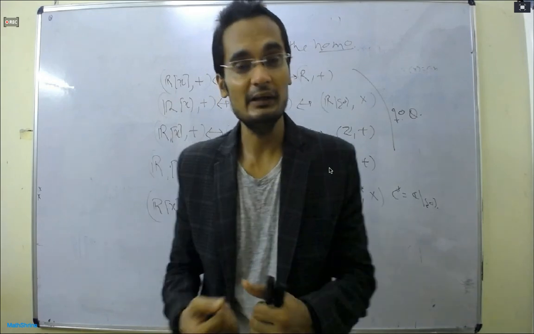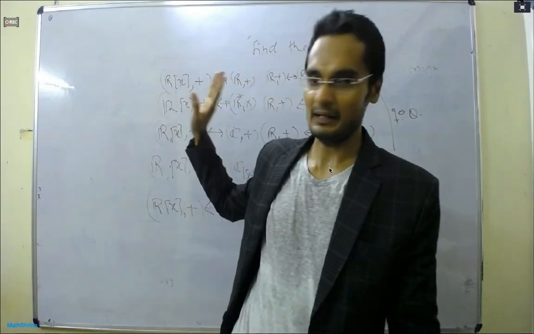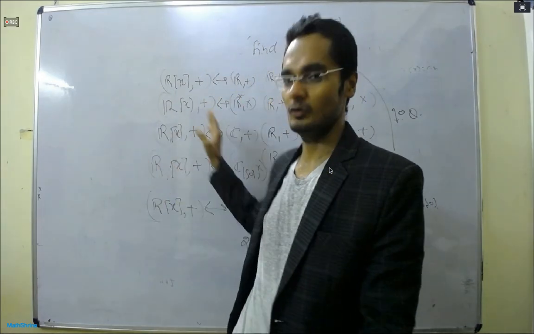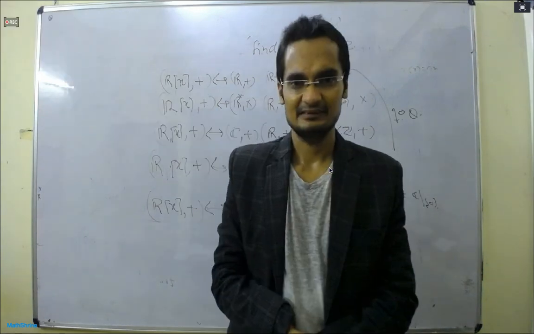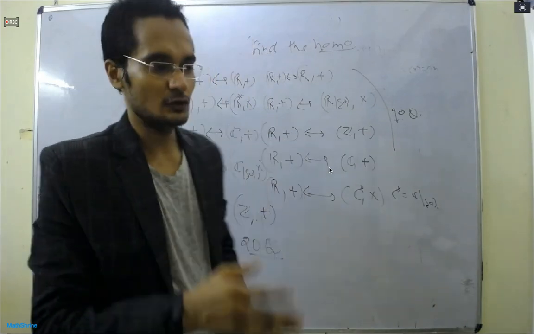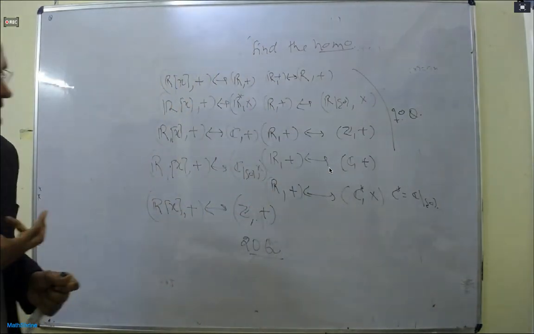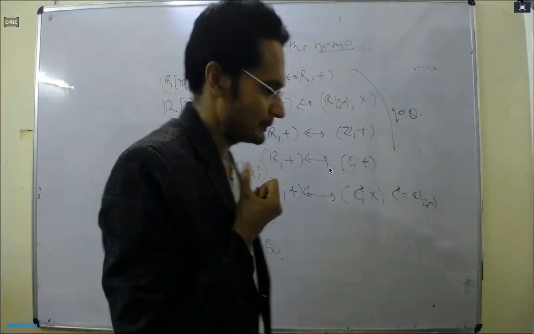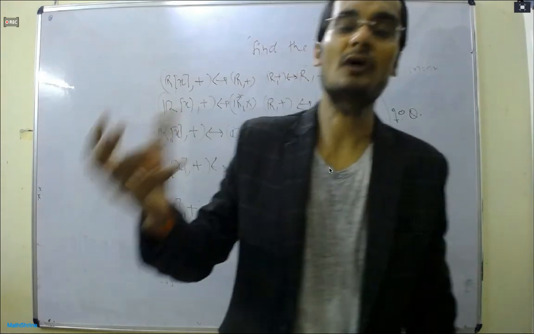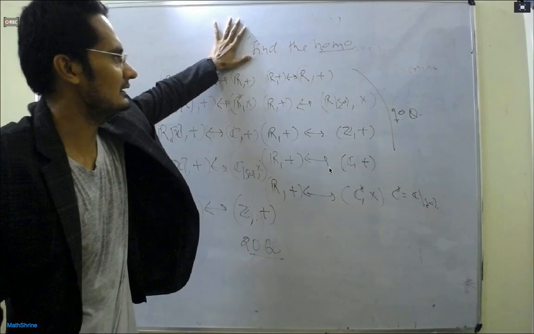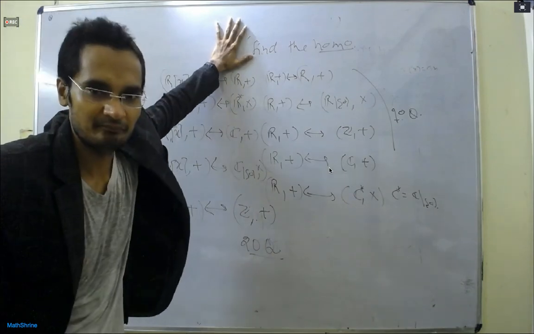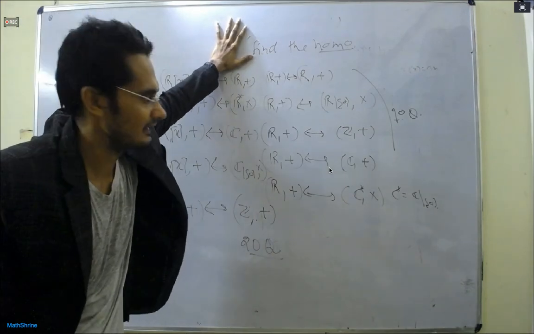Here you have to try, and then in the next class we will discuss in detail how to establish a homomorphism even between any two random groups we are able to write. Okay.